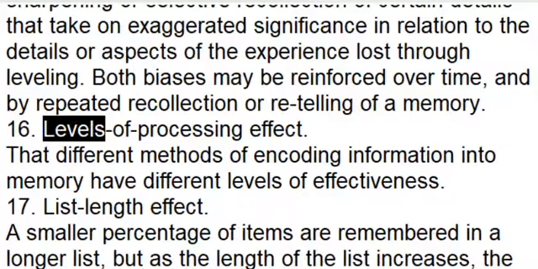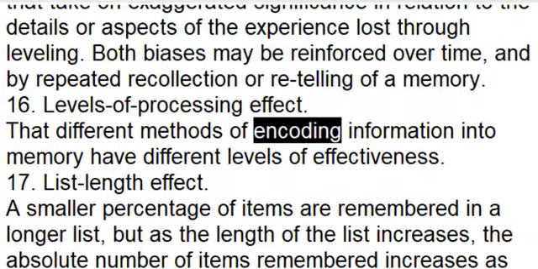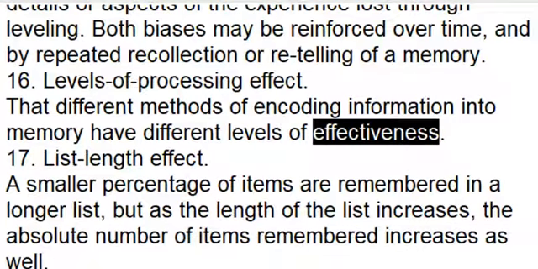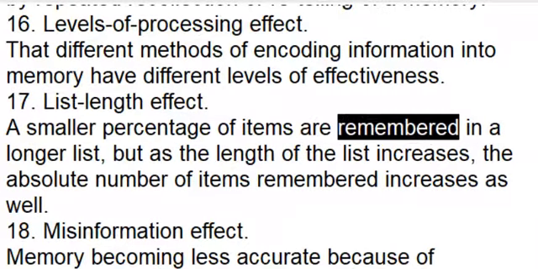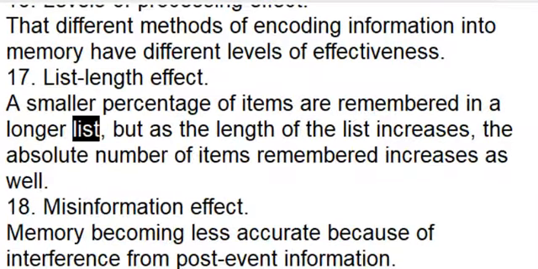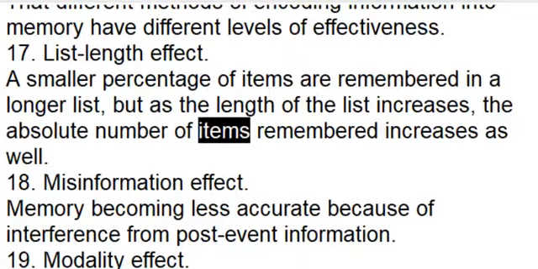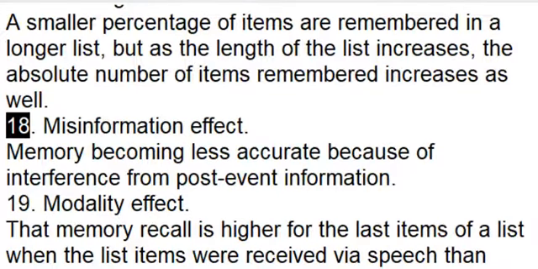16. Levels of processing effect. That different methods of encoding information into memory have different levels of effectiveness. 17. List length effect. A smaller percentage of items are remembered in a longer list. But as the length of the list increases, the absolute number of items remembered increases as well. 18.